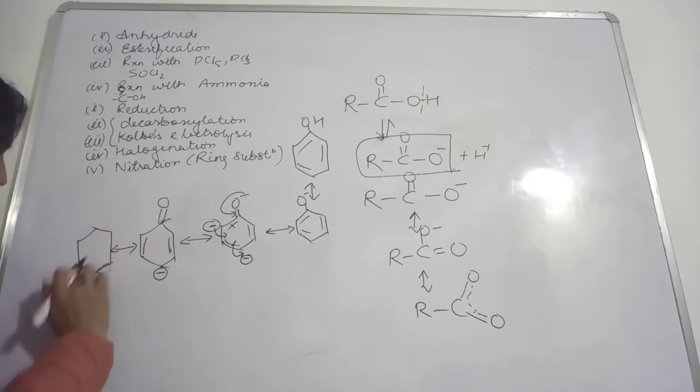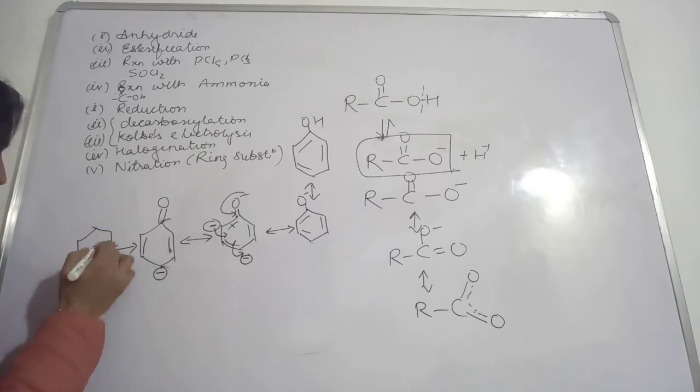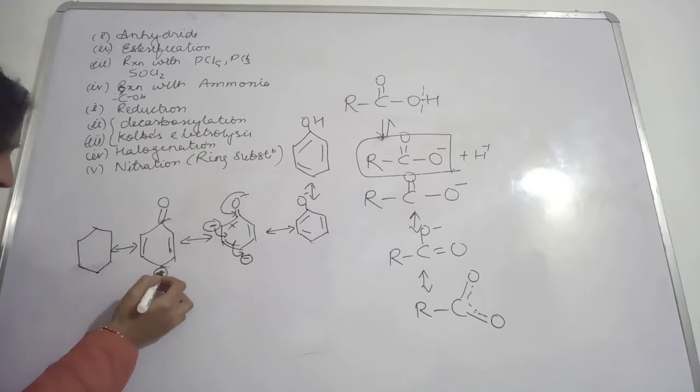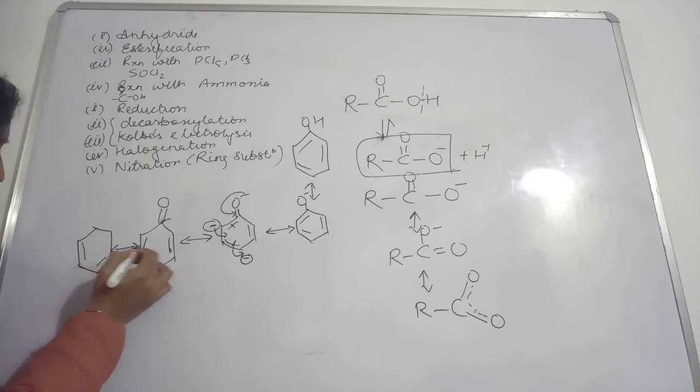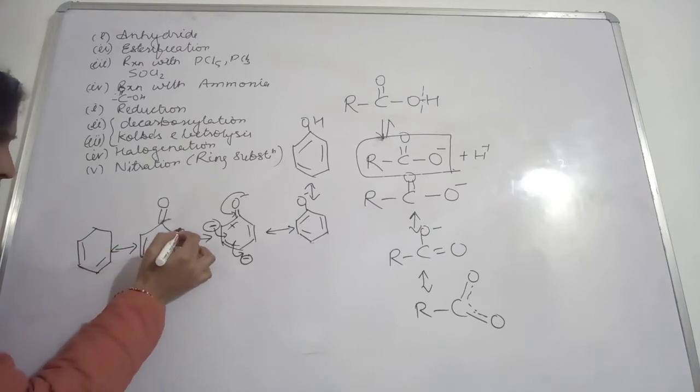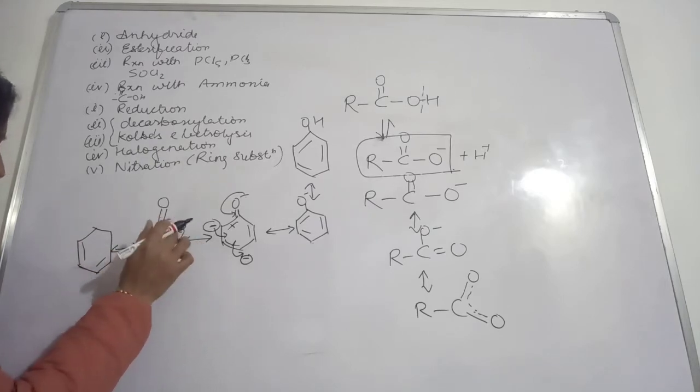Okay. Now in this case, these electrons will be used to make a bond here. Okay, so you have this bond, and this bond will break and the electrons will come on this position.